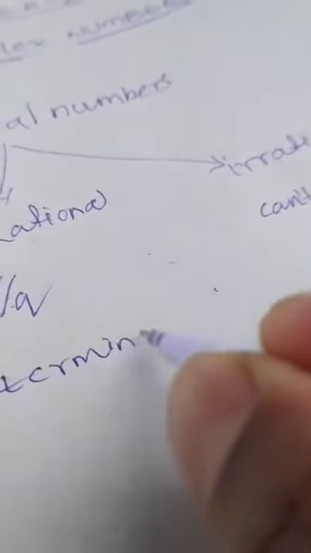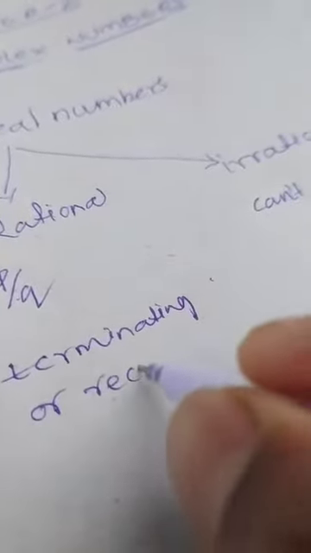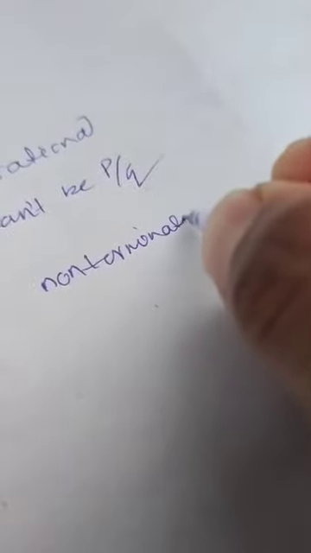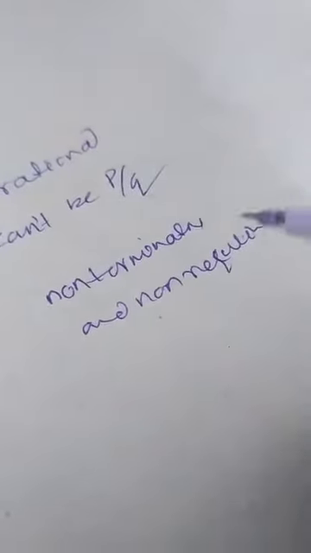If numbers are in decimal form, then the terminating or recurring decimals are called rational numbers. Those numbers that are non-terminating and non-recurring are called irrational numbers. For example, root 2, root 3. These are irrational numbers, under root values.